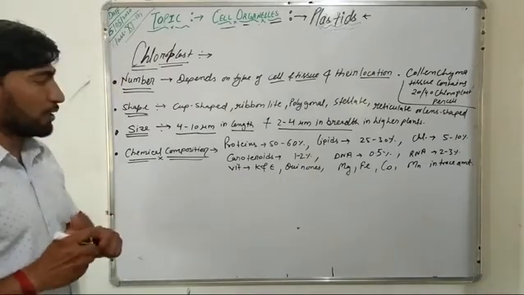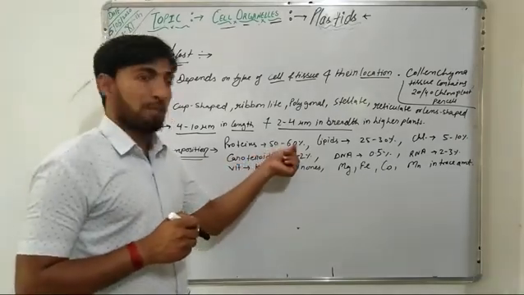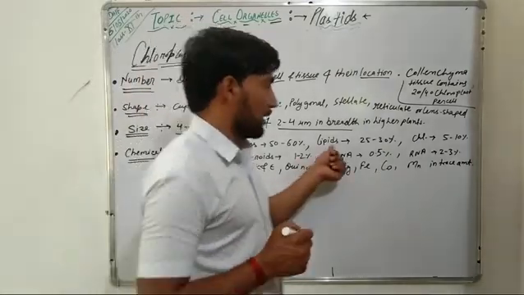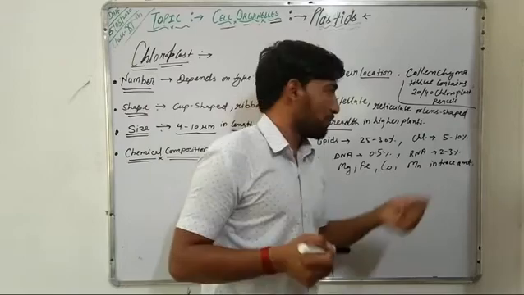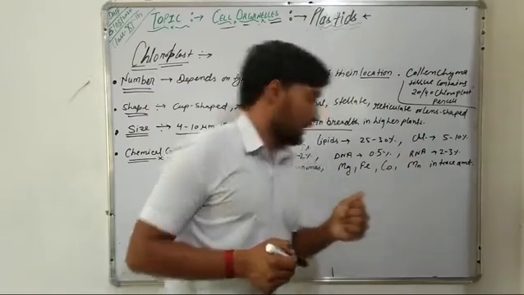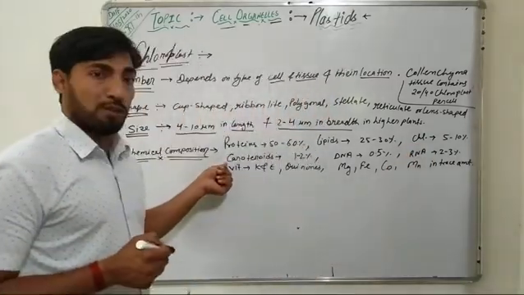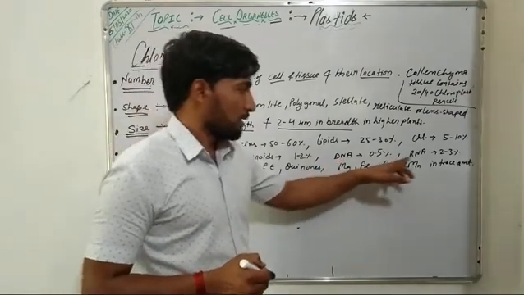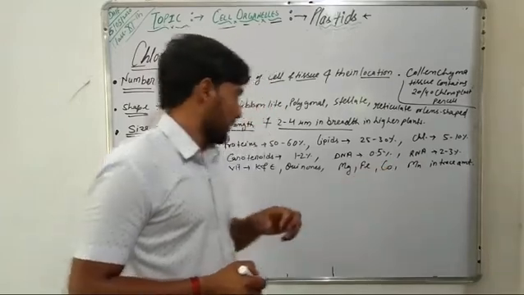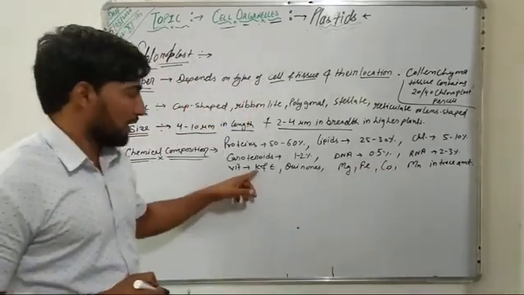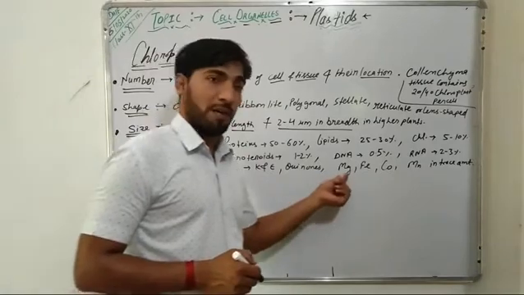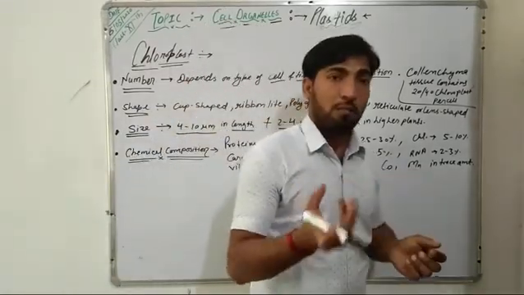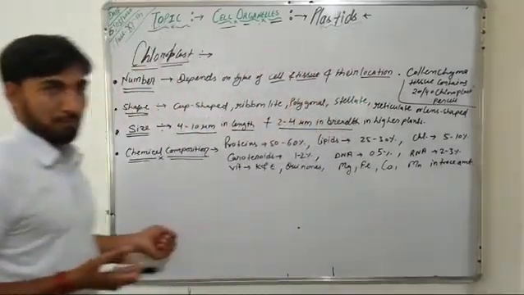So usually a chloroplast contains 50 to 60% of proteins. They contain 25 to 30% of lipids, 5 to 10% of chlorophyll, and 1 to 2% of carotenoids. They contain 0.5% of DNA and 2 to 3% of RNA, and they also contain vitamin K, E, the quinones, magnesium, iron, cobalt, and manganese in trace amounts or in very small amounts.